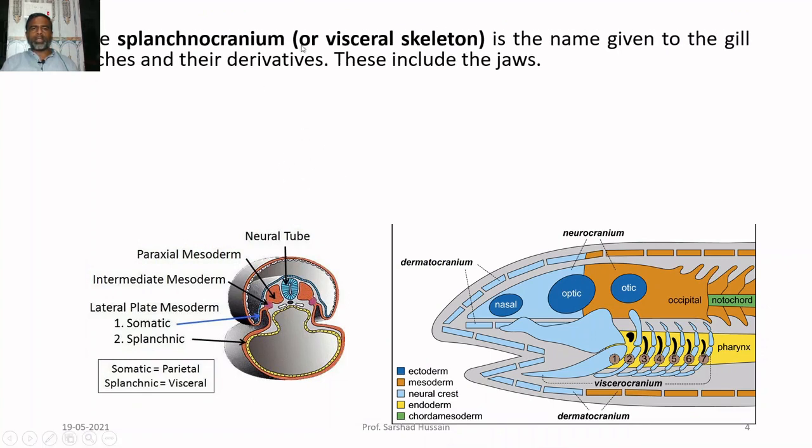The subplanocranium, also called the visceral skeleton, is the name given to the gill arches and their derivatives. These include the jaws also. So I mean to say, the visceral arches which form the jaws and support the pharyngeal wall, all these together are called the subplanocranium or the visceral skeleton. So you have the brain case, the neurocranium, then the dermatocranium, and this part of the skull is called the subplanocranium.